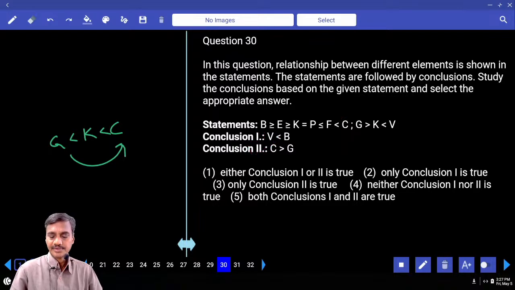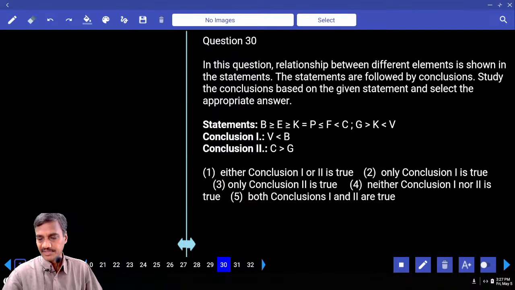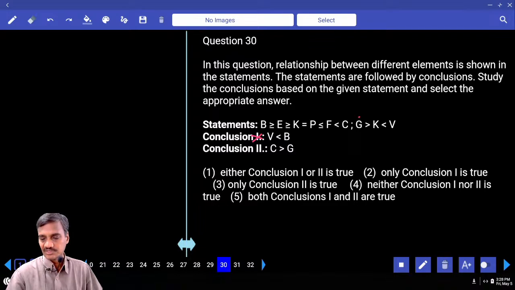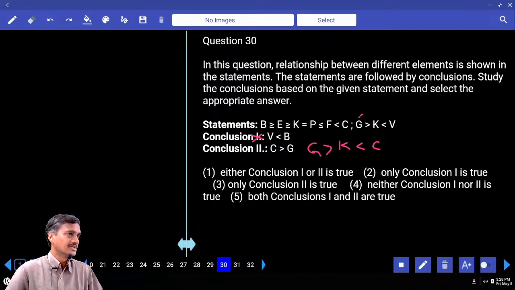Now, second one. Now first what happened to this one? V and B, V is here and B is here. Which element is common between these two? K. Hence B greater than K, K lesser than V. First one straight away ruled out. Then coming to the second, C and G. Now G is here, C is here. Now which letter is common here? K is common. Now K lesser than C, and at the same time G greater than K. Greater, lesser, two opposite symbols. Hence no relation. Hence either one or two, choice 5 for 30.